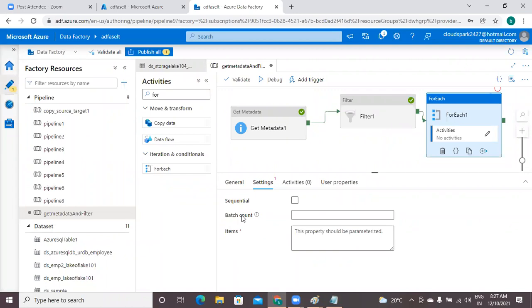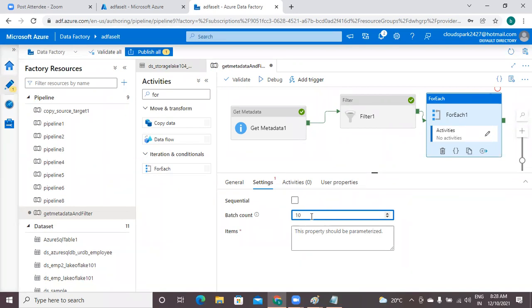Okay, but batch count. Suppose you have 1000 files. If your batch is 5 batches or 10 batches, I have 1000 files, batch number is 10, that means 1000 divided by 10. What is 1000 divided by 10? That is 100. That means all files are divided into 10 chunks.